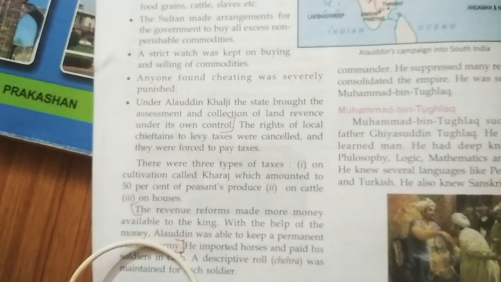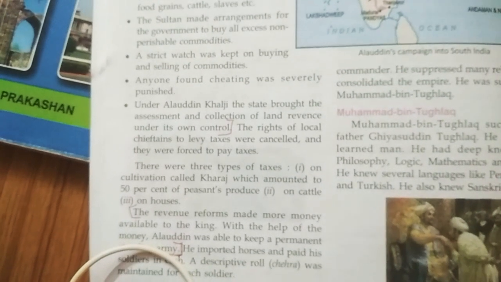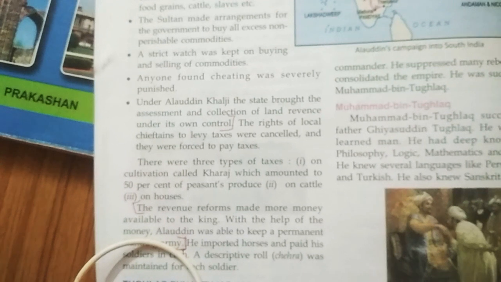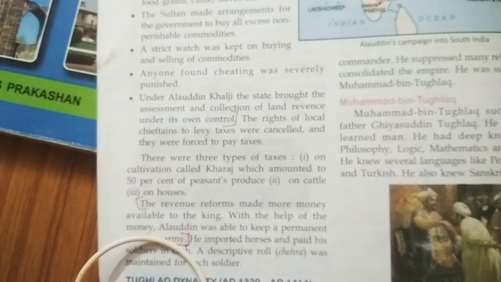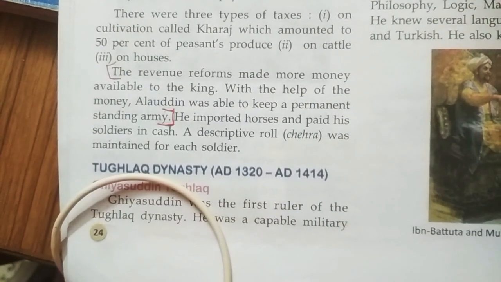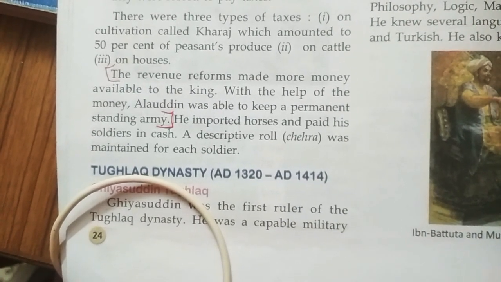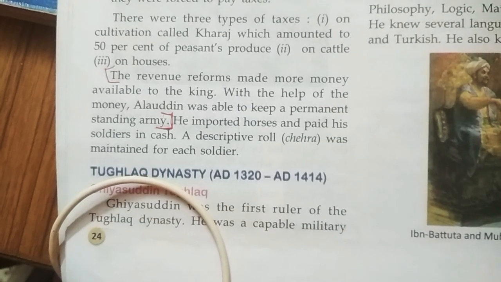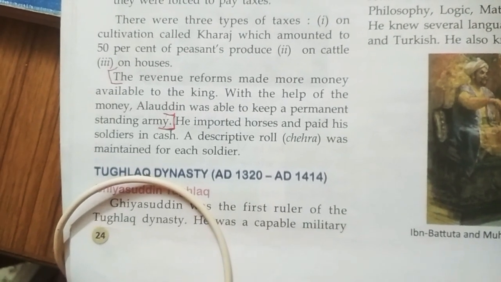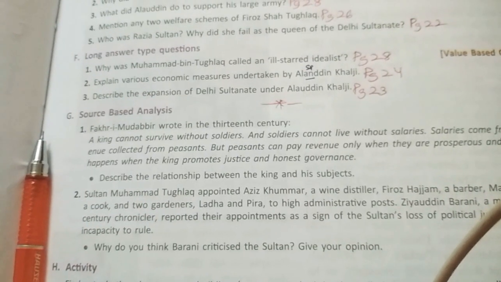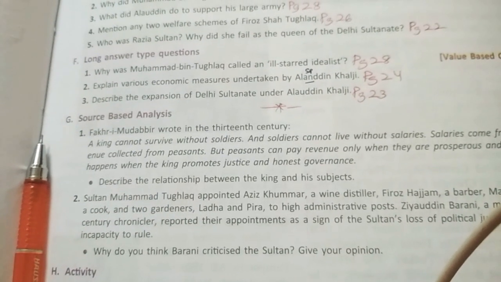Number 5, under Alauddin Khilji, the state brought the assessment and collection of land revenue under its control. After that, leave 2-3 lines. Come to this part. The revenue reforms made more money available to the king. With the help of the money, Alauddin was able to keep a permanent standing army. That's it.